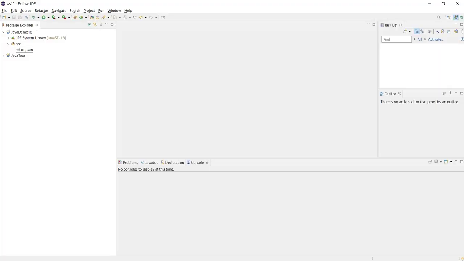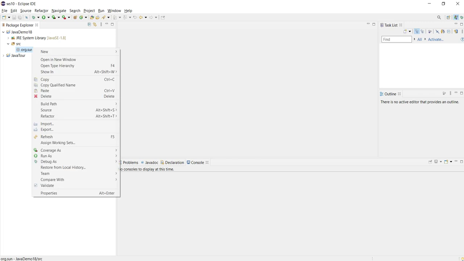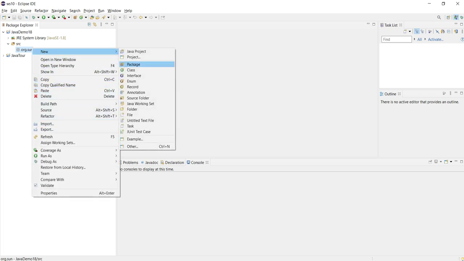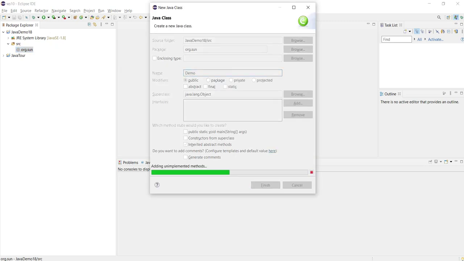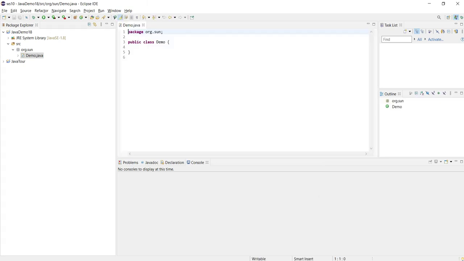Let me go to Eclipse and create a class, and we'll see how we can create a static block inside a class. This is my Demo class. Inside Demo, I'm going to create one static block.